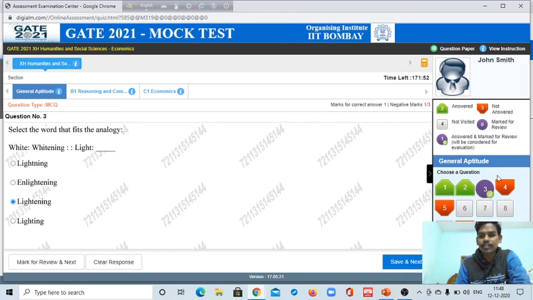If you leave it, your answer will be automatically saved, because it will be taken by the computer automatically. But if you want to clear your response, just click on it, and it will show as not answered.